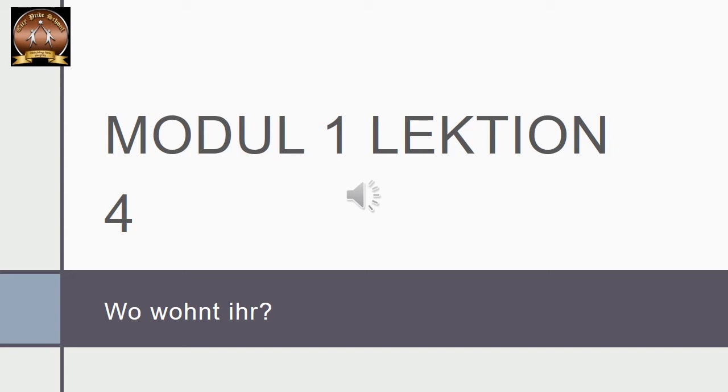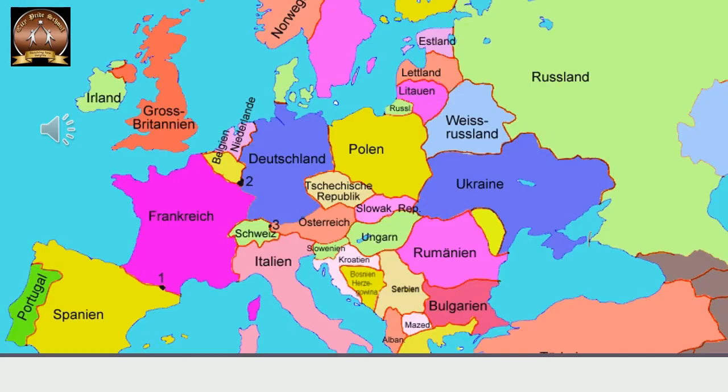So let us first have a look at the map. Where is Germany located? So if you see, this is the map of Europe. All the countries in Europe are in this map. If you see the blue one in middle, that is Deutschland. Deutschland is Germany. And then there are so many neighboring countries of Germany. And you can see Russia, Großbritannien is Great Britain. So you can just have a look at this for a while. Pause this video and take a look, and you can place the countries that you already know.